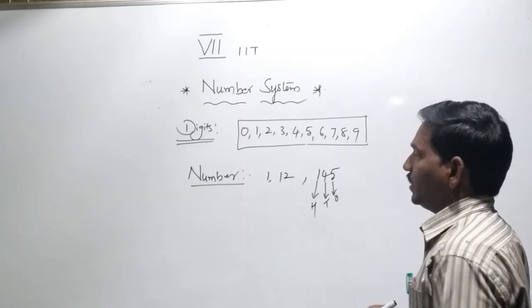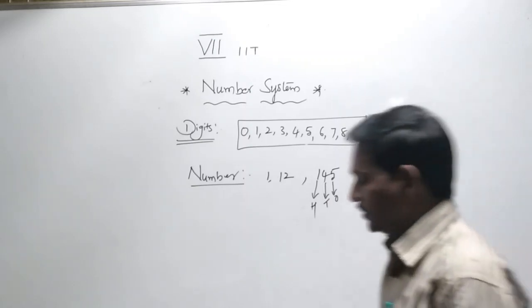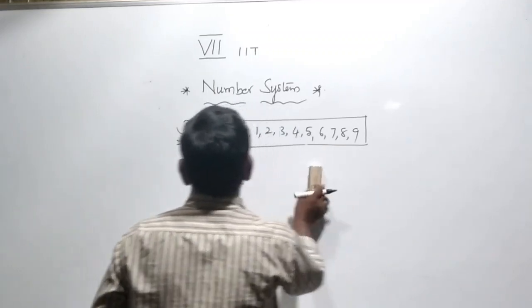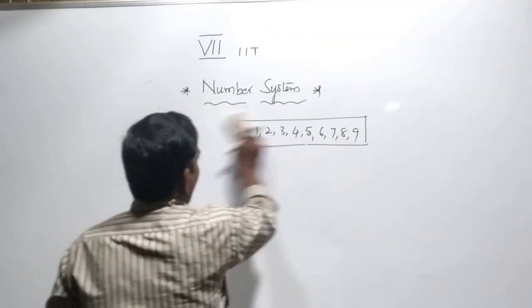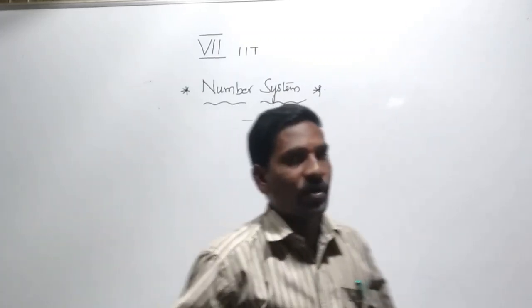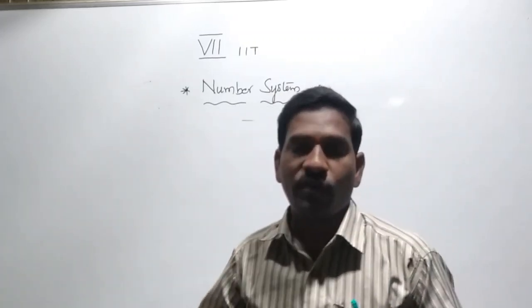These are the numbers, and in numbers we have some types of numbers. What types of numbers? We know 0, 1, 2, 3, 4, 5, and so on.